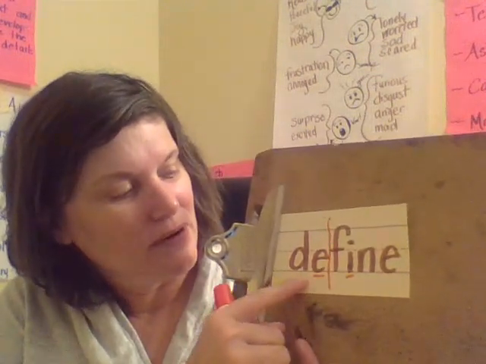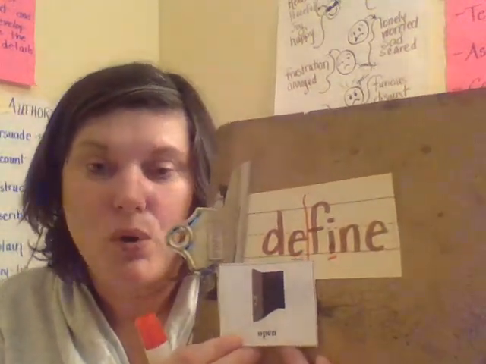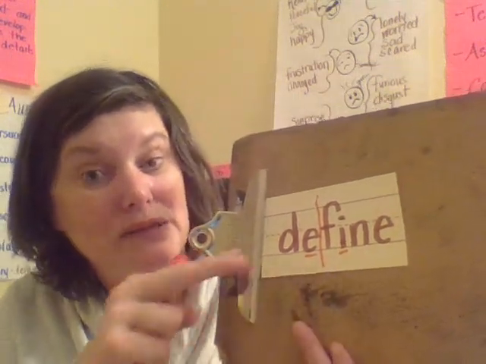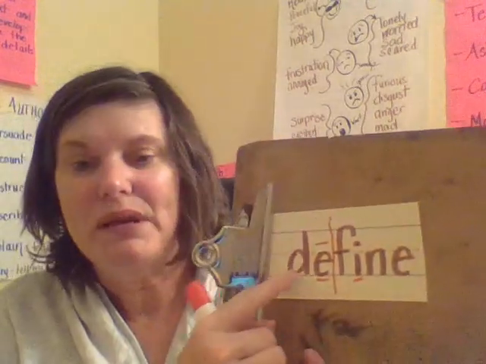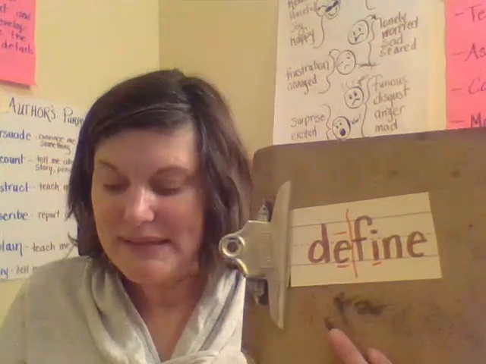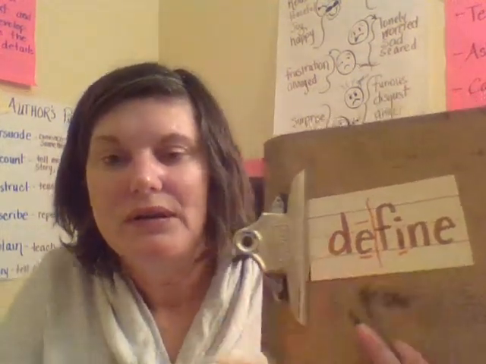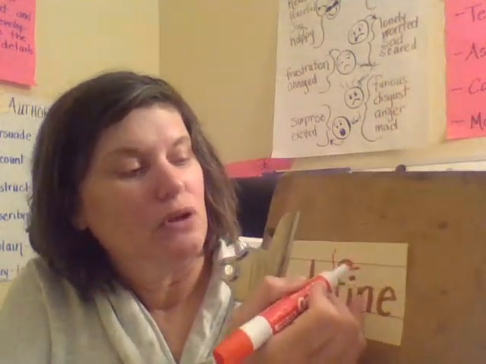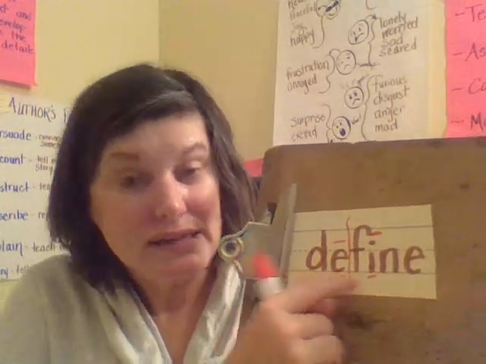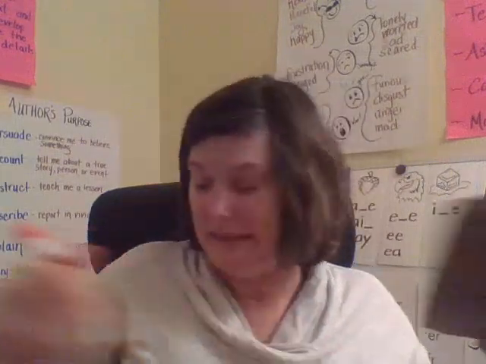So let's look here. We have DE. So this first syllable is an open syllable because there's nothing blocking the E from making its long sound. So this will be a long E, de. And then let's look here. We have a silent E syllable for the second part of the word. So this, of course, will also be a long vowel sound. Fine. Define. If you define something, you tell what it means.